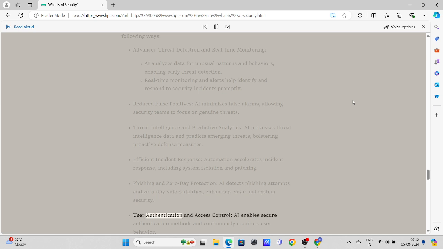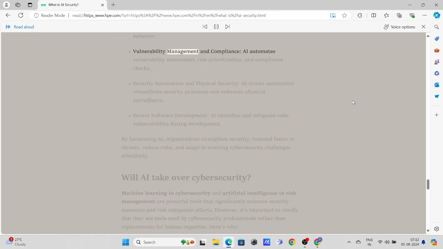User authentication and access control. AI enables secure authentication methods and continuously monitors user behavior. Vulnerability management and compliance. AI automates vulnerability assessment, risk prioritization, and compliance checks. Security automation and physical security.